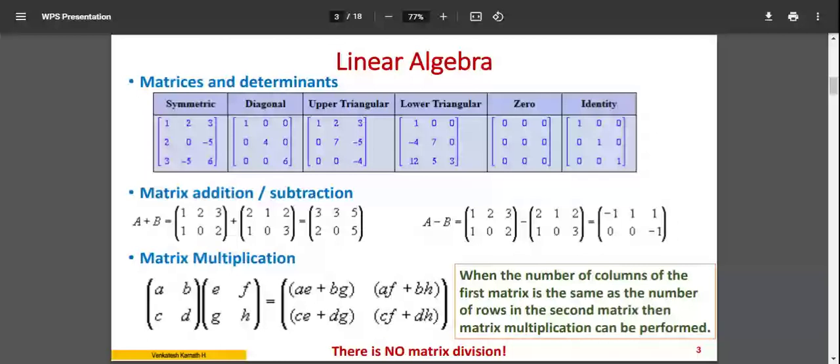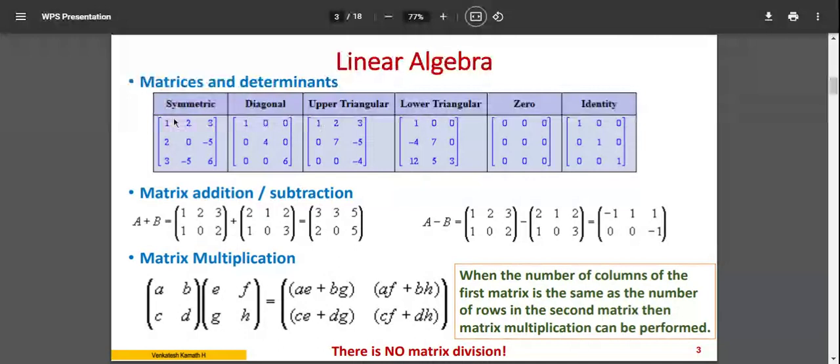Now, you can see how the matrix is written, with square brackets or soft brackets.